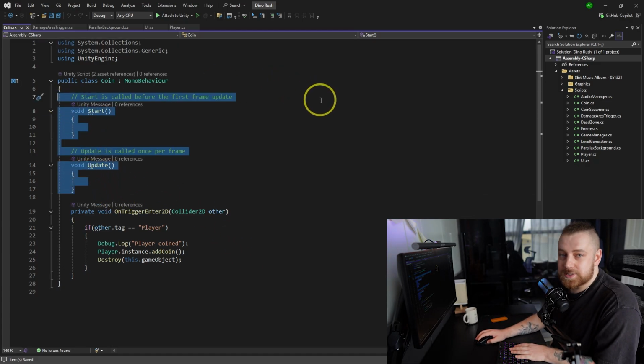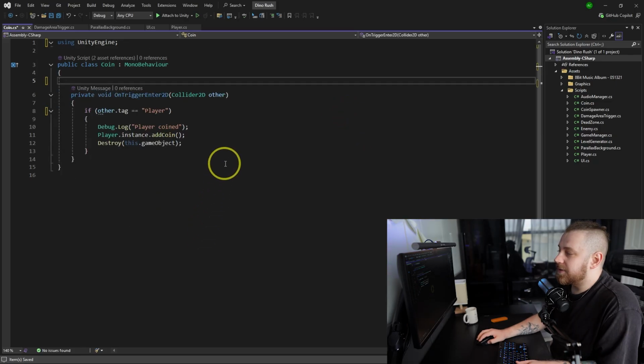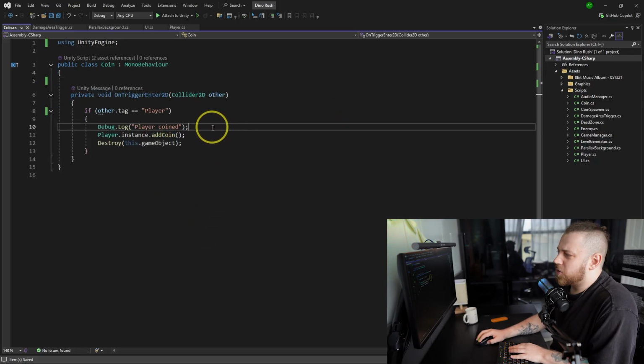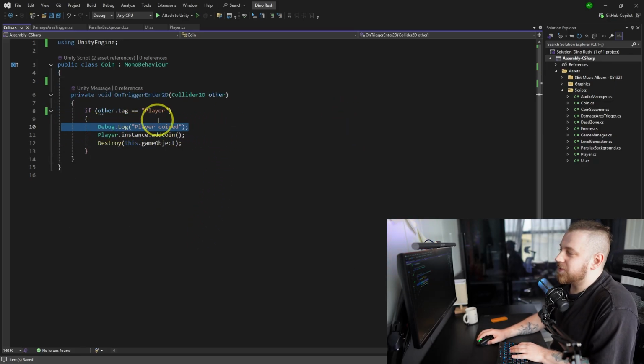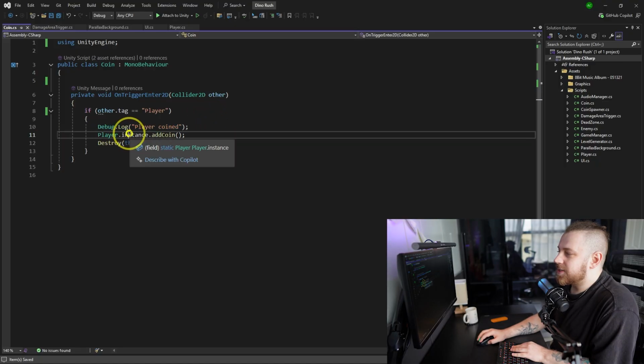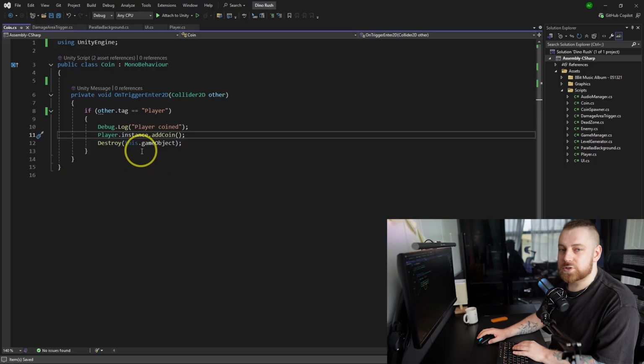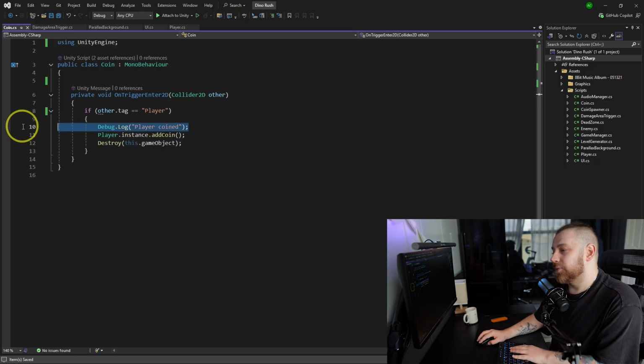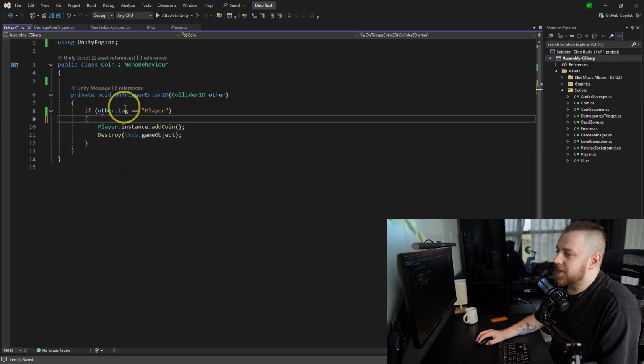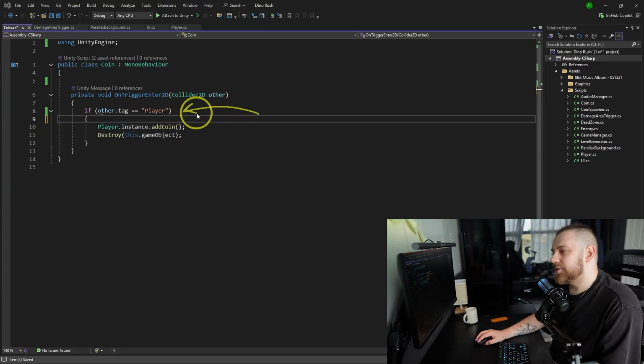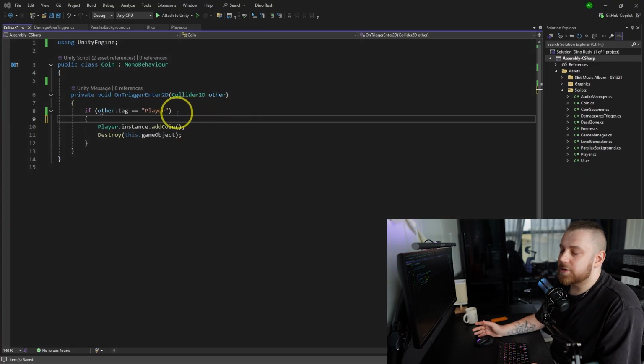Don't clutter up the class you have. You have no reason to do that. And then we debug message player coined. Okay, that's not very good English, Alex. And then we do player instance add coin. And then we destroy this game object. Okay, so first of all, well, debug is fine, whatever. But again, I do tag comparison, which is fine, could work here, I don't see why not.